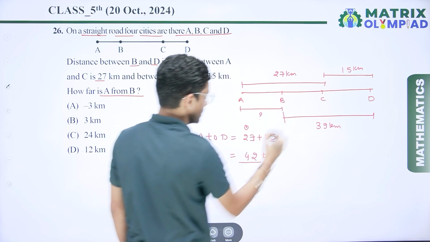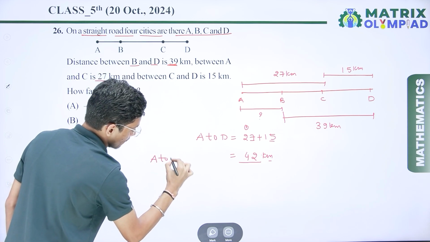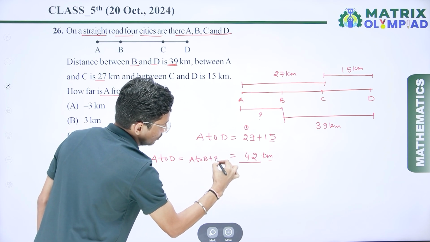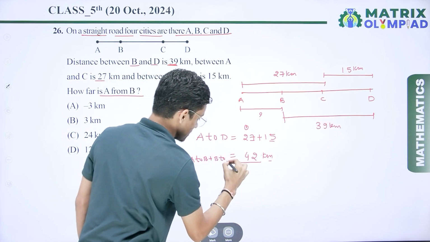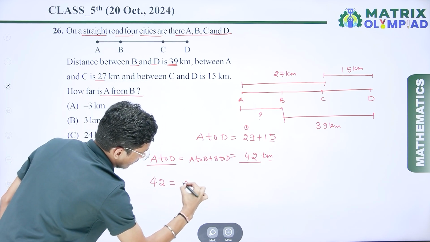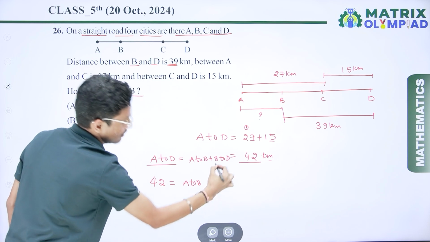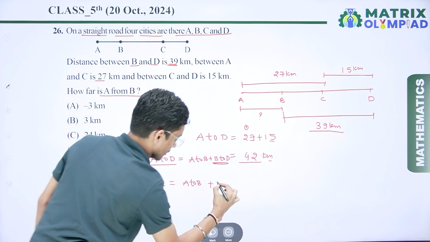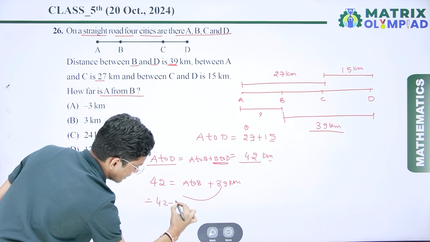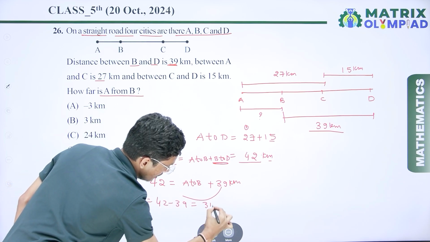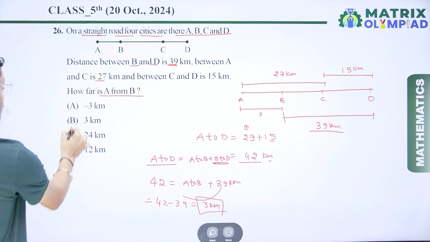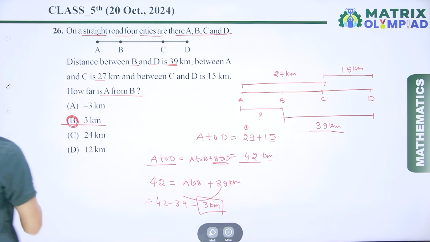Now we have to find the AB distance. So I can say that the A to D total distance is equal to A to B plus B to D distance. Here A to D is given, that is 42 kilometers, and A to B we have to find, plus B to D, which is given as 39 kilometers. So if I transpose, 42 minus 39 is 3 kilometers. It means point A is 3 kilometers far from point B. So option B is the correct answer.